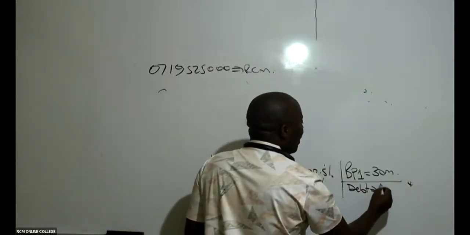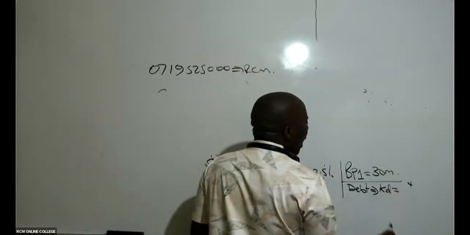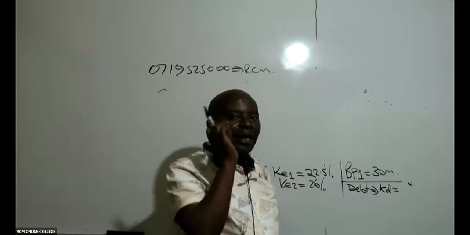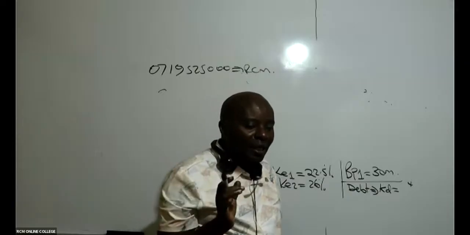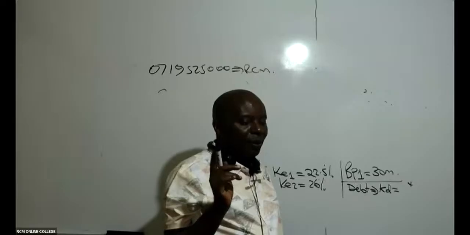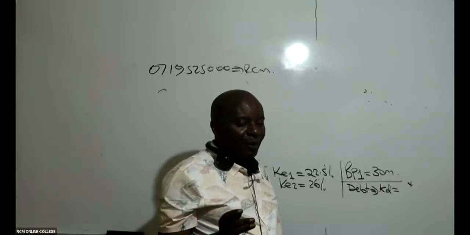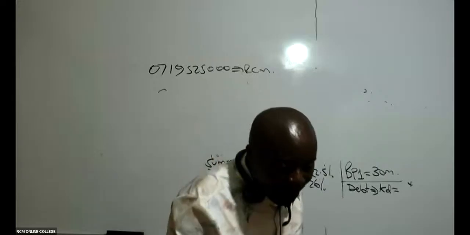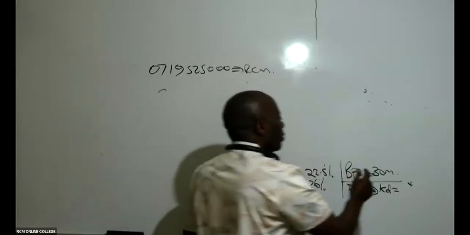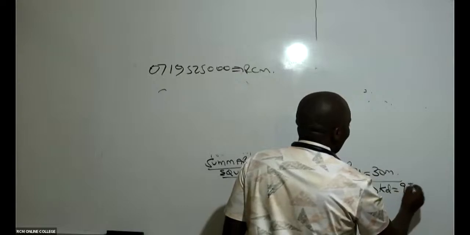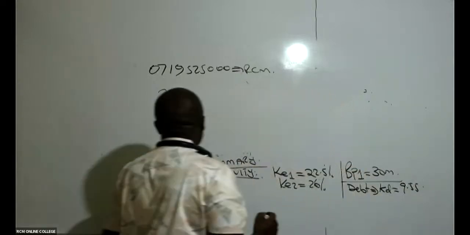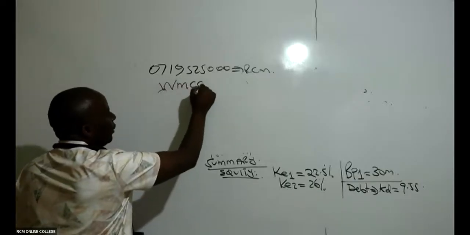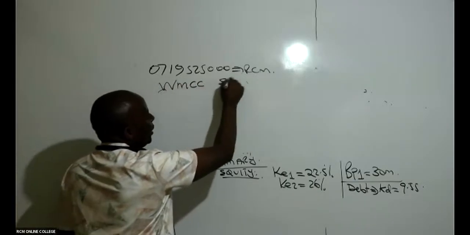If I remember very well, the cost of debt, KD, was only 1. Was it 9.26? KD was only 1 without a break point. 9.55. This was only 1, 9.55 like that. So go ahead and give us the WMCC schedule.